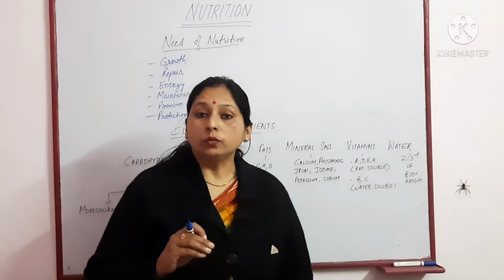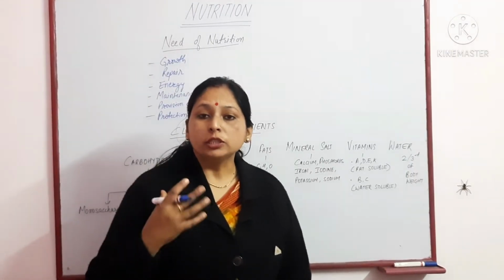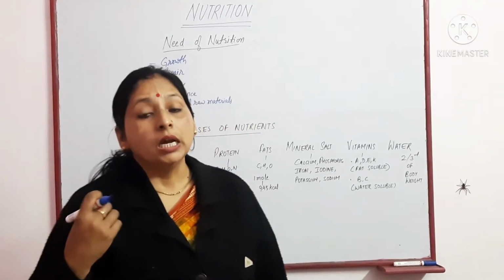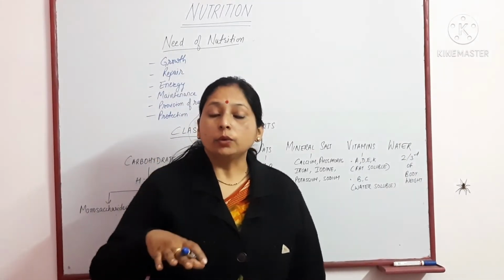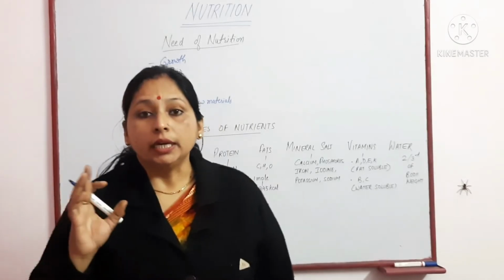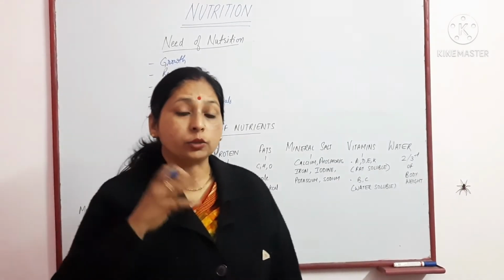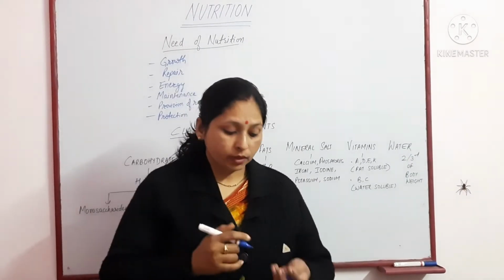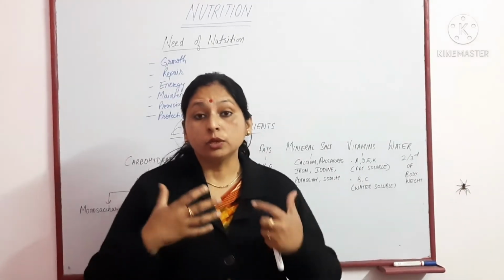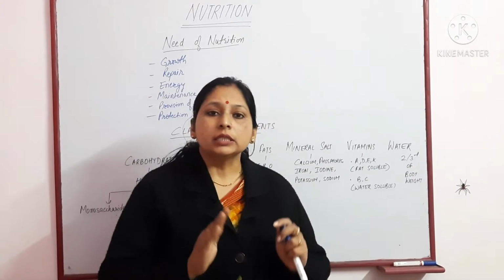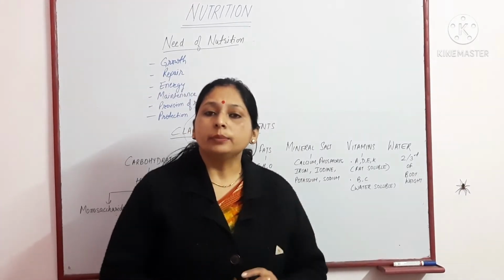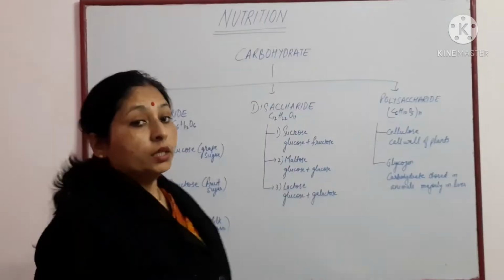Next is water. The next and the most important constituent is water, and it forms 2/3 of the total body weight. It is required to flush out the excretory substances. It is required for the various activities of the body. So this water is the major constituent of the body.